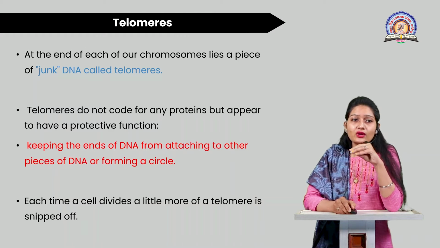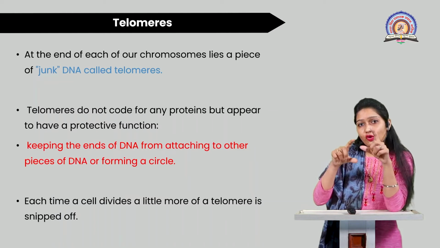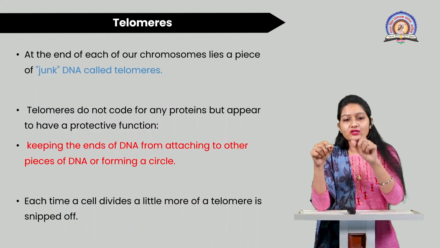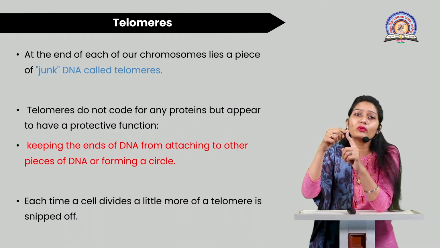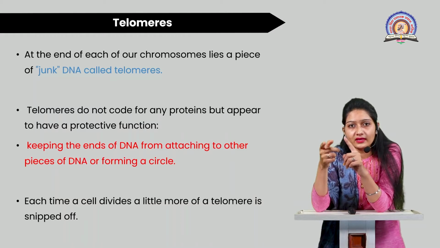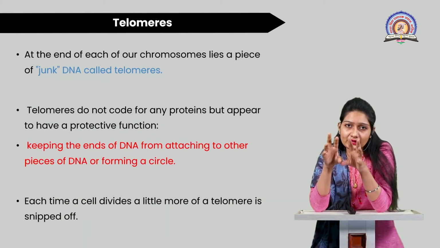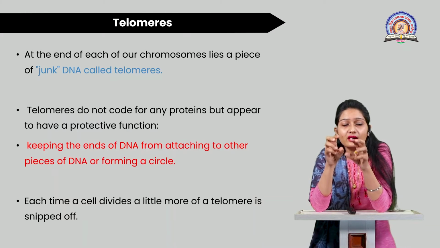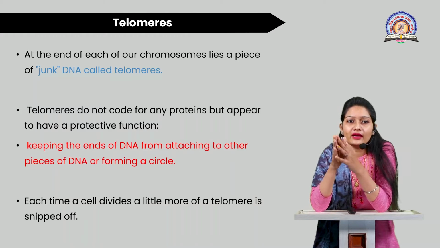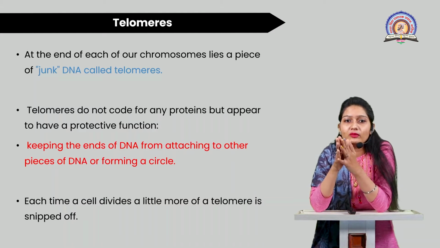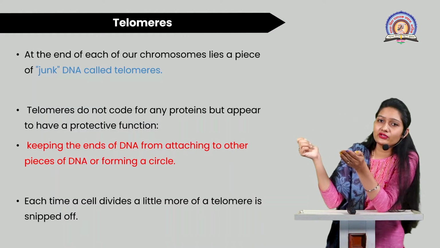This is nothing but the junk DNA which is present at the ends of the chromosome. Suppose this is a chromosome, this is the end portion where the telomere is present. We'll see the structure of the telomere and where it is located exactly with the help of a diagram in an upcoming slide. So at the end of each of our chromosomes lies a piece of junk DNA called a telomere. This is the definition of a telomere.